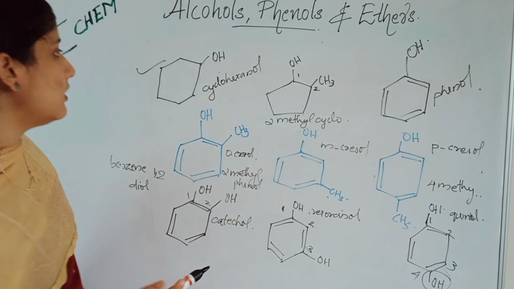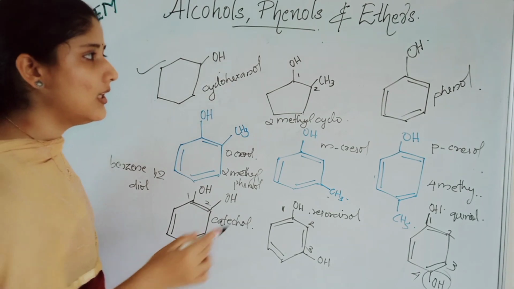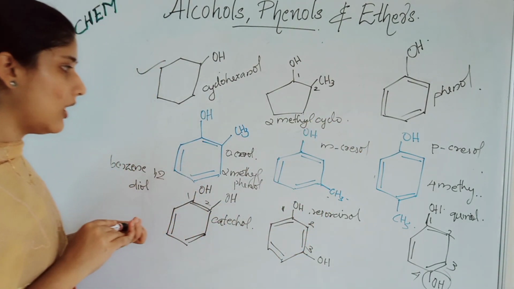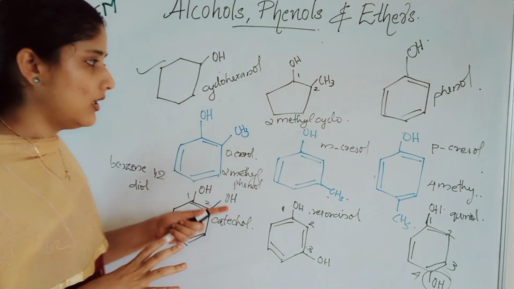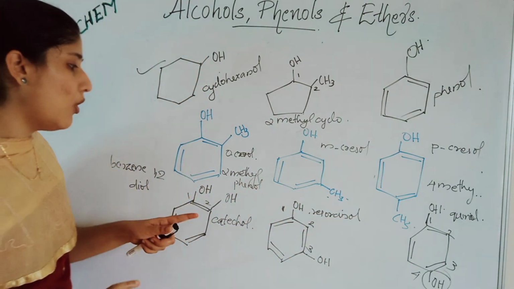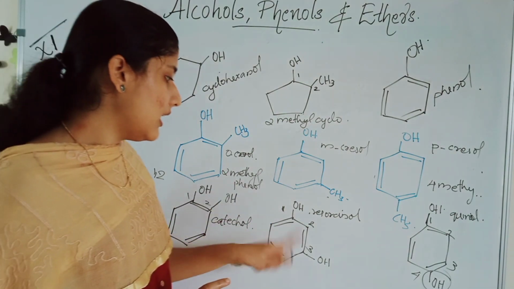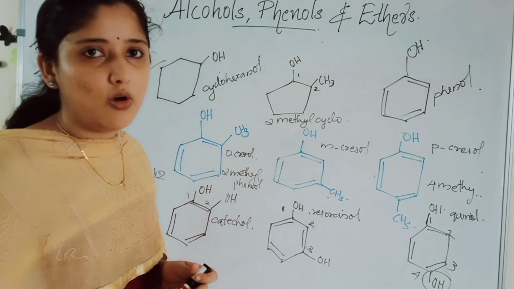Let's look once more. This is cyclohexanol. This is 2-methyl cyclopentanol. This is phenol. And when one CH3 is attached to ortho position, we will call it orthocresol, and the IUPAC name is 2-methyl phenol. For this, it is metacresol and the other is paracresol. Next, when 2 OH are in the ortho position, the common name is catechol. When they are in the meta position, it is resorcinol, and when they are in the para position, it is quinol, or we will call it